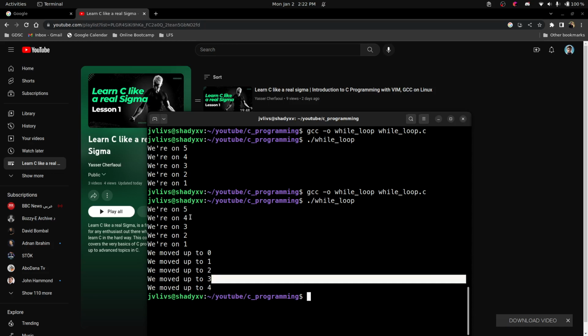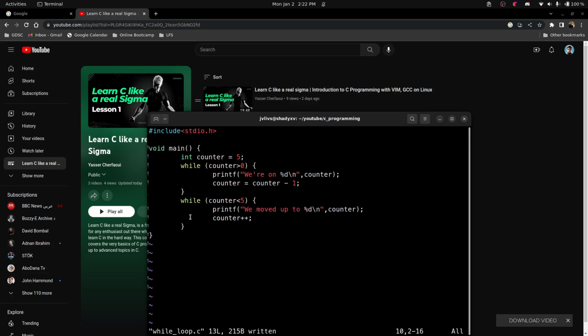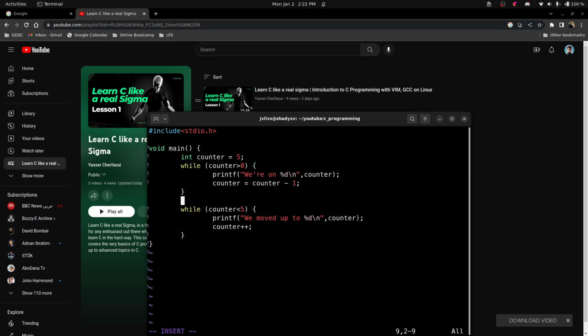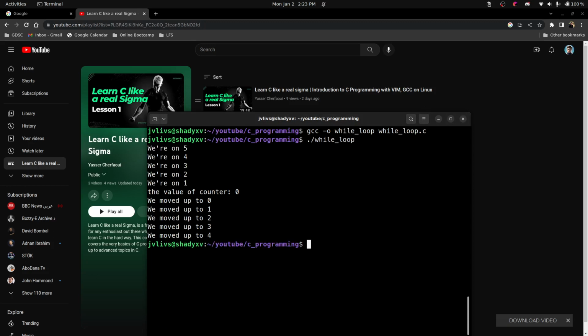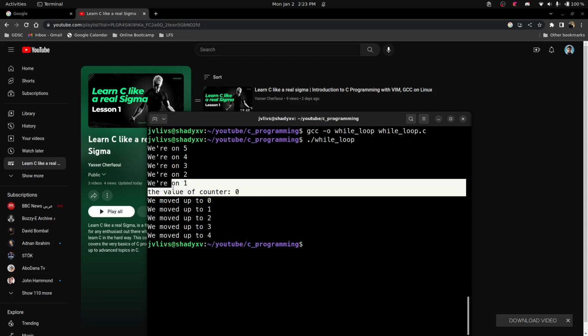What do you notice in here? Okay, I want you to understand the code first. I want you to see that up till here, we print the value of counter. Here, you would notice something, and I want you to keep that in mind. Let's go back here, compile it, and run it. So we are on 5, 4, 3, 2, 1, and then the value of the counter is 0.